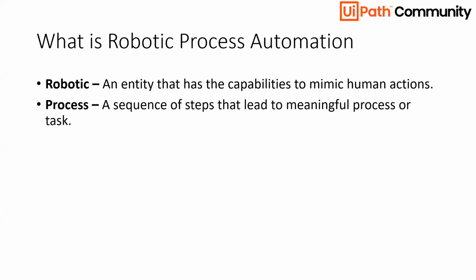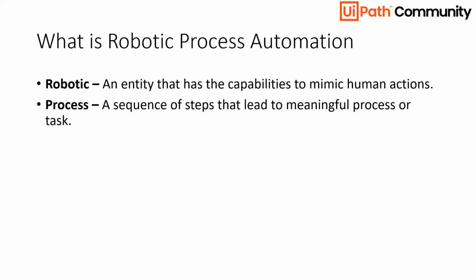Now process. Process is a sequence of steps that lead to a meaningful result or task. So whenever we perform a process, suppose we want to create a presentation. The process involves opening the PowerPoint application, making the slides, saving the file, and that's it. So that is a complete process which involved three steps. The first one was opening the application, the second one was adding the slides, and the third one was saving it. So process can be understood in that way.